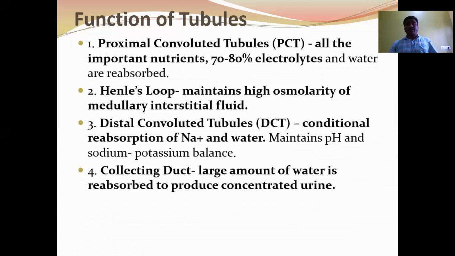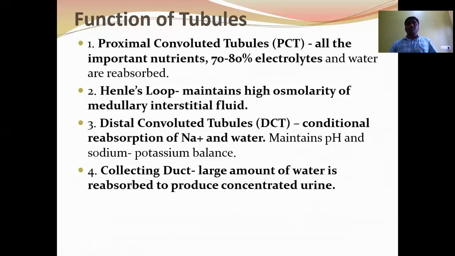The proximal convoluted tubule also plays an important role in the maintenance of pH and electrolyte balance by the secretion of H plus ions, potassium ions, and ammonia into the filtrate.